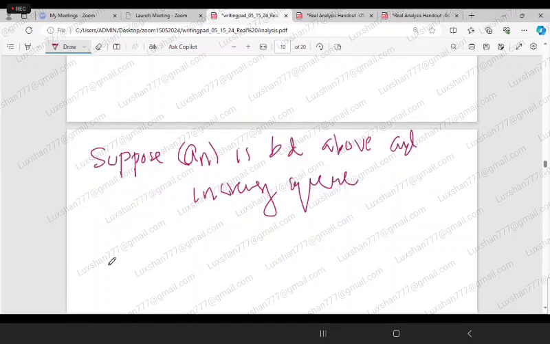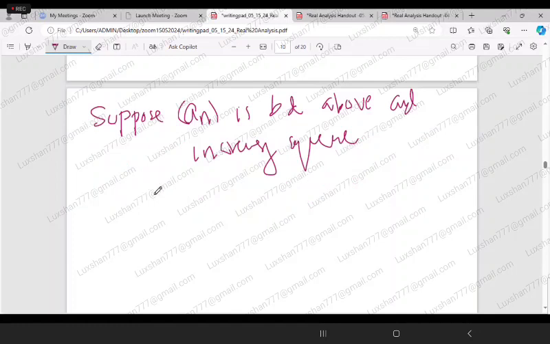So your an is like this: a1, a2, like that. Now you are defining a set S. Capital S is equal to, you are putting all the terms of this sequence into this set: a1, a2.